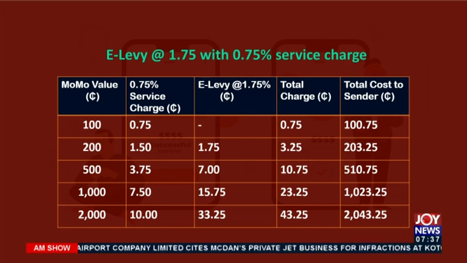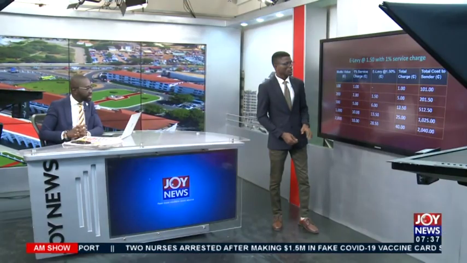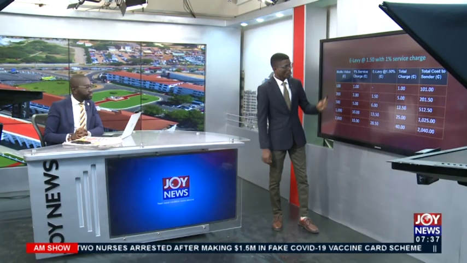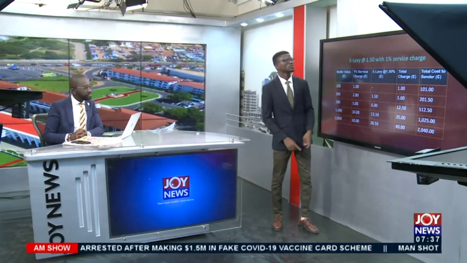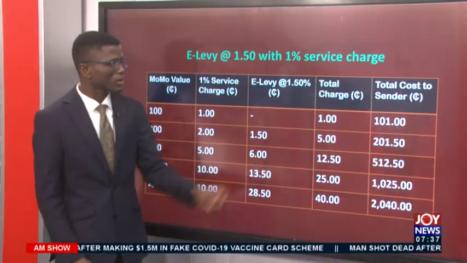Yeah. So let's do some more, because there are many different permutations we can do with this. Now we're going to look at an E-Levy at 1.5%, which is a dip in the E-Levy's percentage. So assuming E-Levy is at 1.5%, and the service charge is still at 1%.